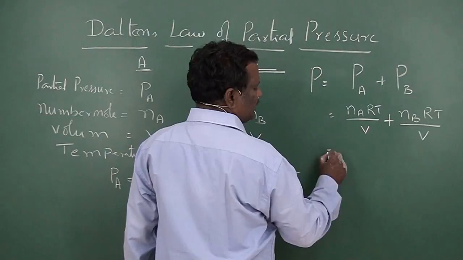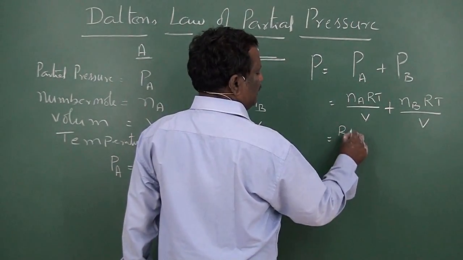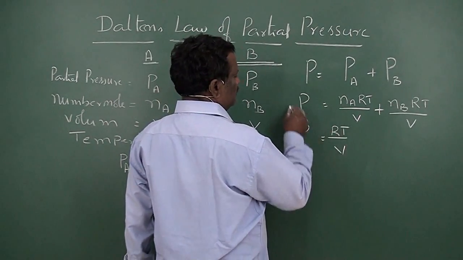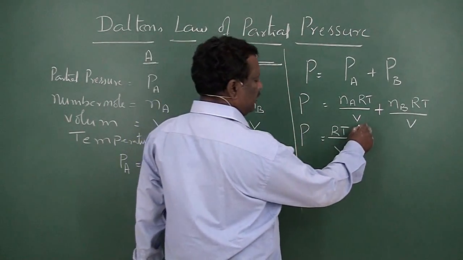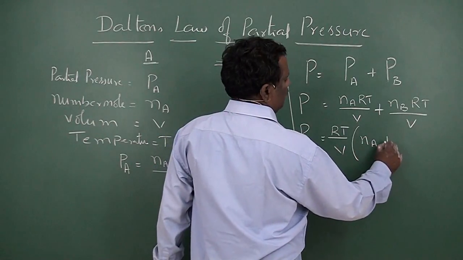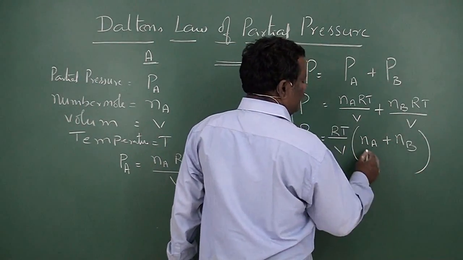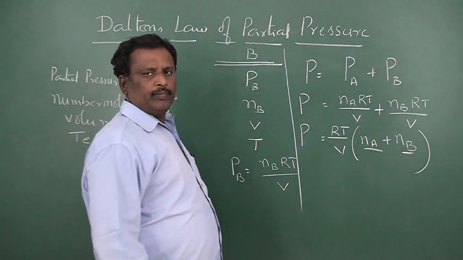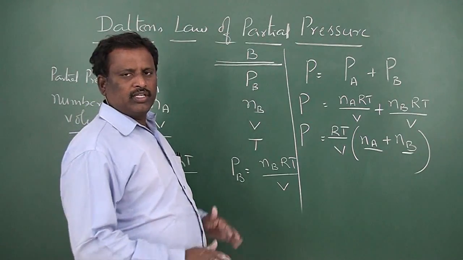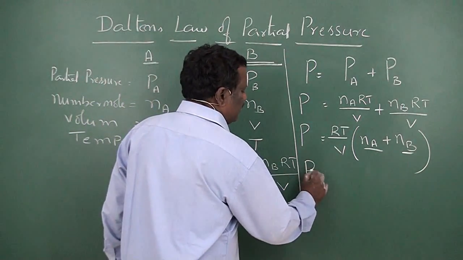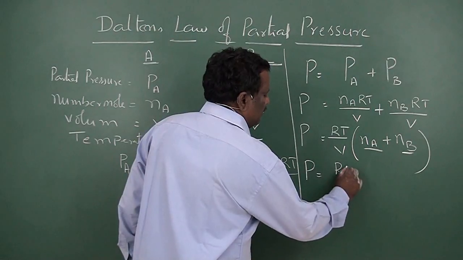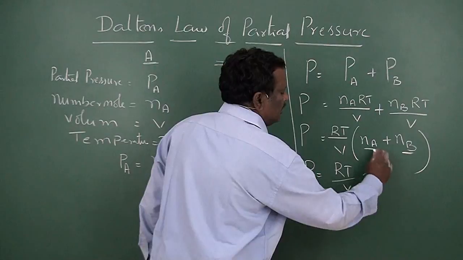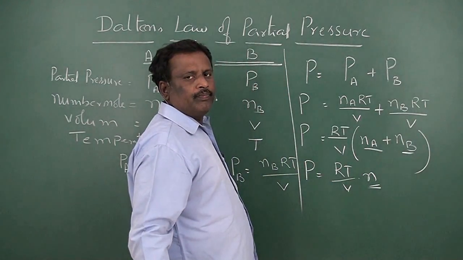If you take RT by V as common, P is equal to RT by V into Na plus Nb. Na is the number of moles of component A and Nb is the number of moles of component B. The sum of the number of moles is n. Then P is equal to RT by V into n, where n is equal to Na plus Nb.